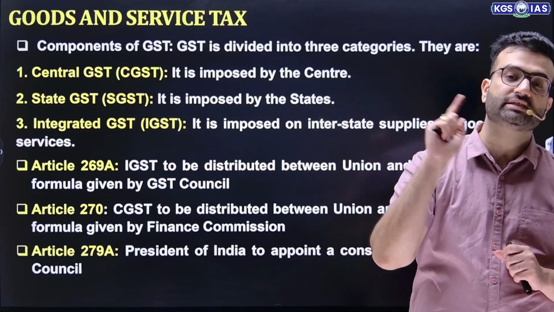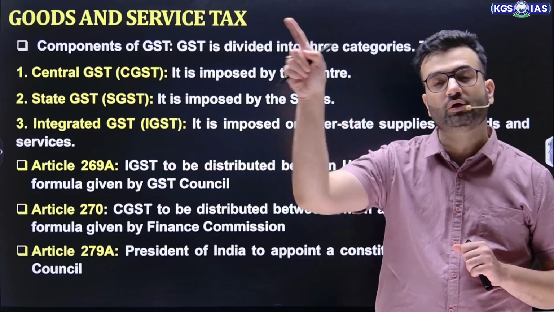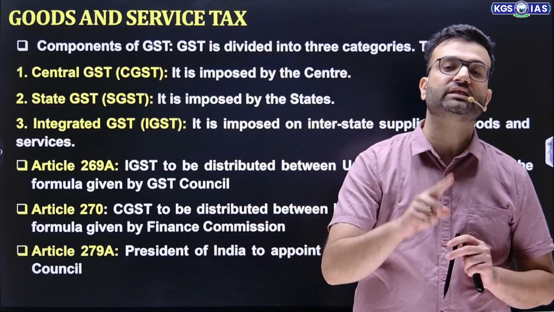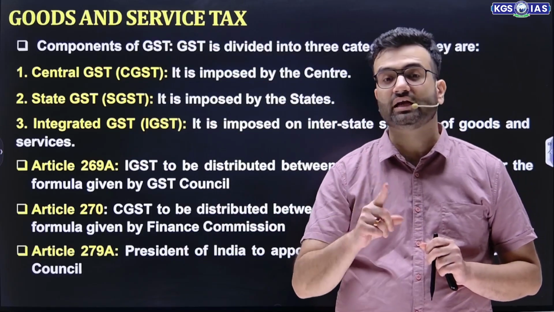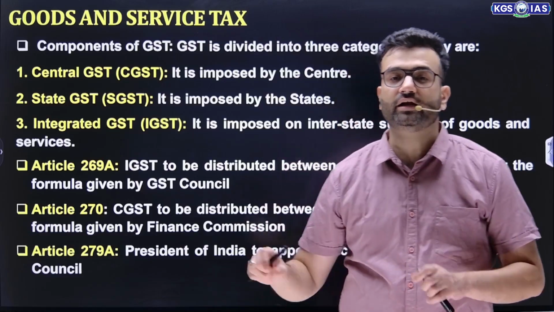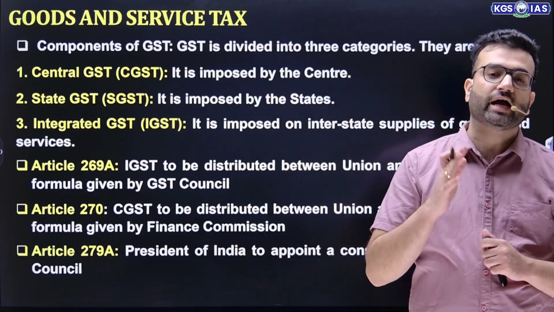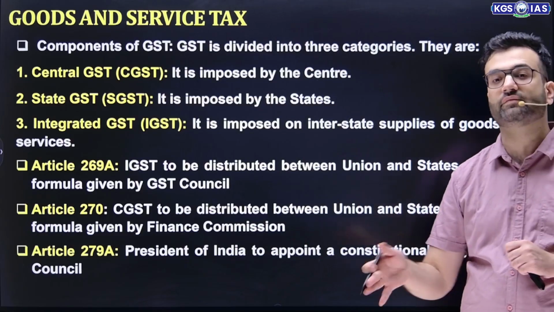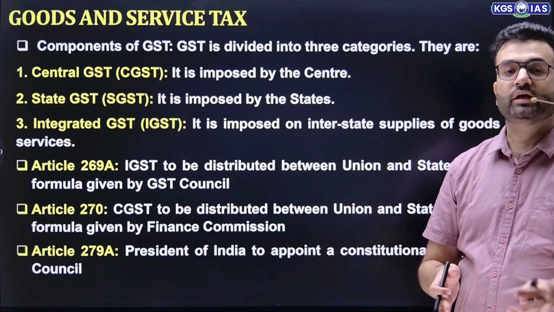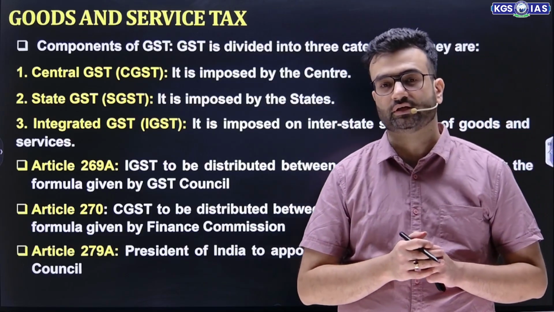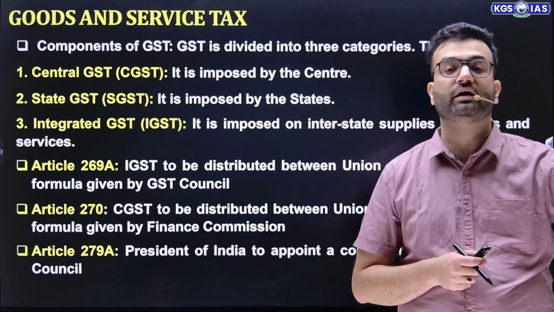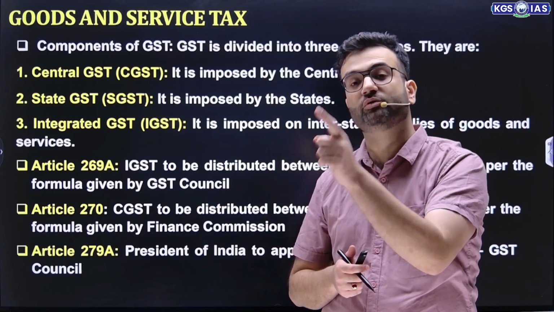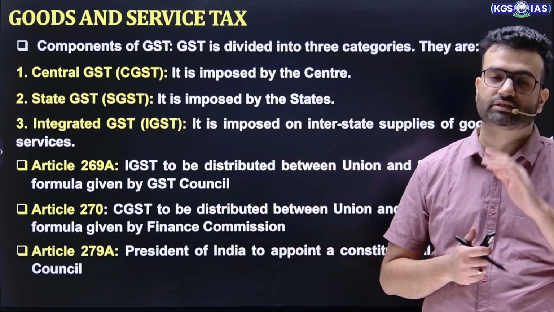But if a goods and service is produced in Rajasthan and sold in Gujarat or consumed in Gujarat, in that case, IGST will be applicable. That is integrated GST. Now under Article 269A, the proceeds of IGST are distributed between union and the state where the goods are being consumed or sold. The formula is given by GST Council, that how much the amount will go to center and how much the amount that particular state will receive where the goods are finally consumed or sold. This is decided by GST Council.